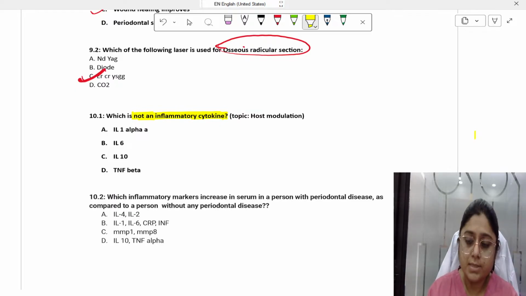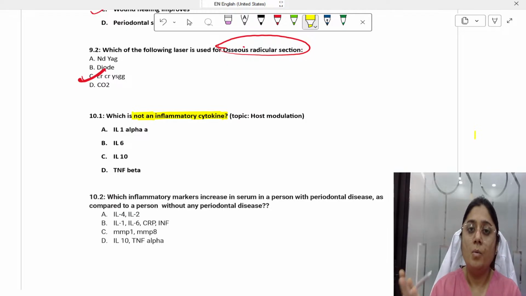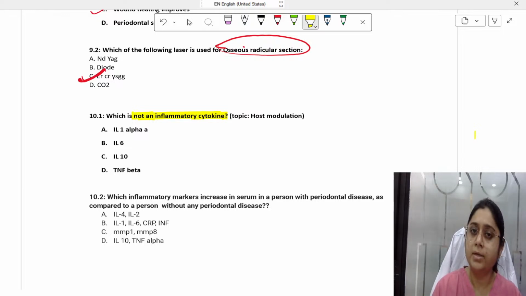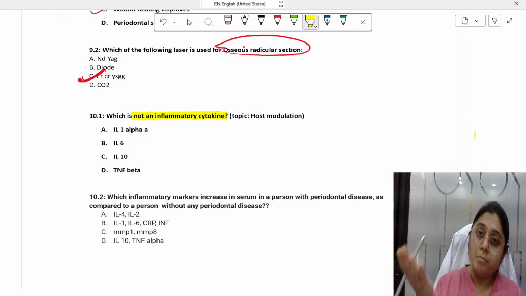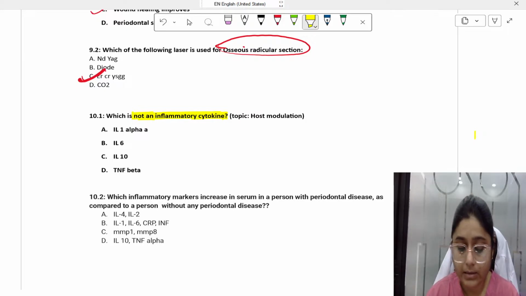Then there are pro-inflammatory cytokines, the cytokines which increase the inflammation. Write it down: interleukin 1 alpha, interleukin 6, interferons, TNF alpha and beta, and then CRP. All these are pro-inflammatory, meaning they increase the inflammation. So in periodontal disease, when there is loss of balance, or you could say when there is an increase in the number of pro-inflammatory cytokines, there is periodontitis, connective tissue destruction and bone destruction starts.